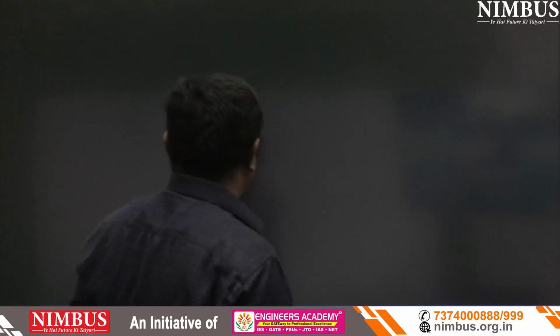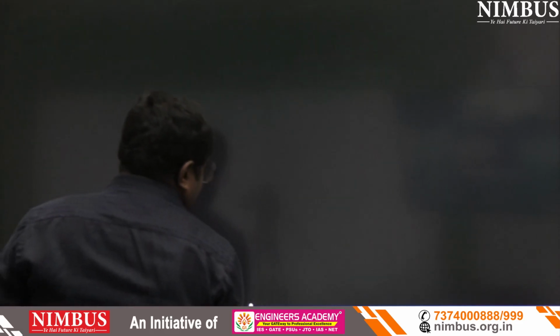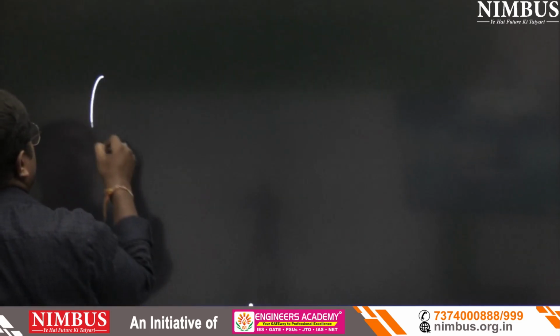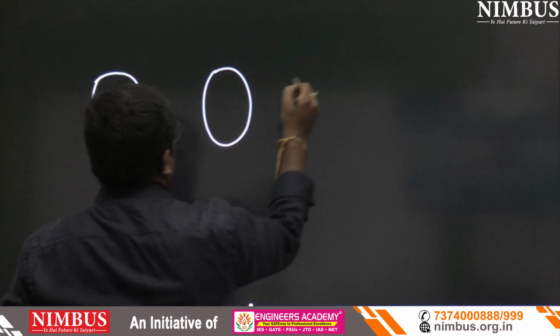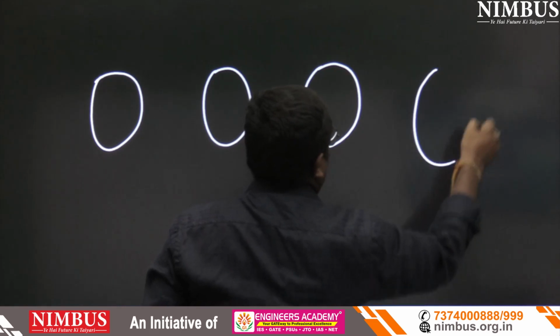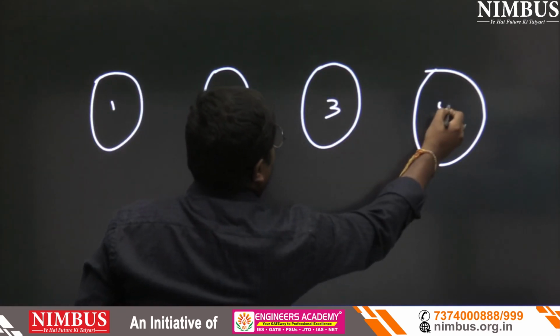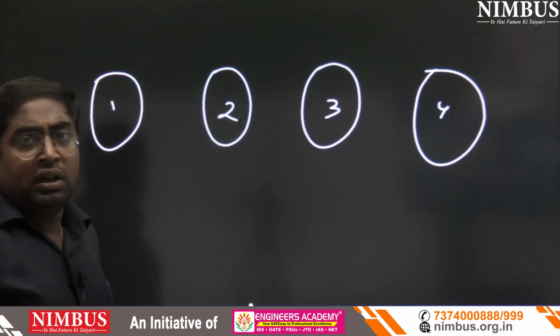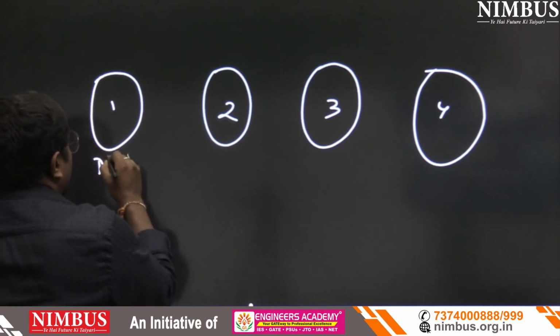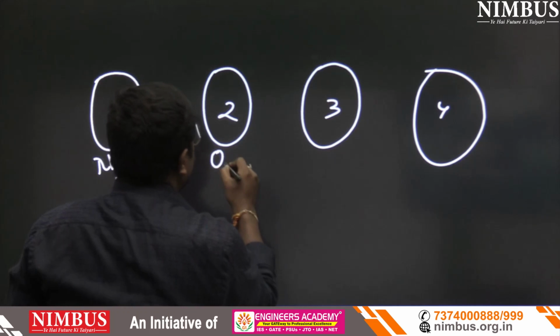Now see next. Suppose we have 4 balloons: first, second, third and fourth. In this balloon, N2 is filled. In this balloon, O2 is filled.